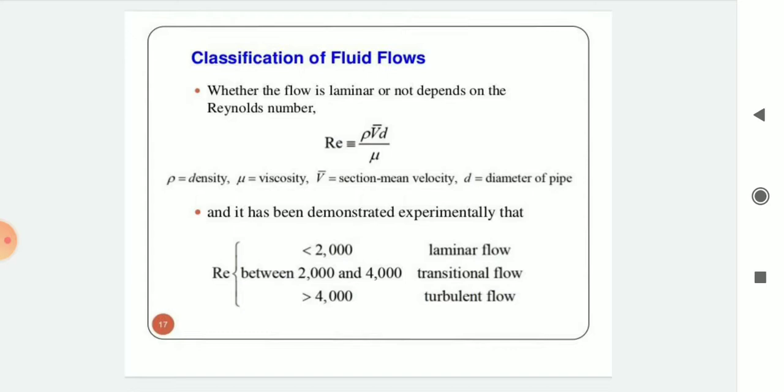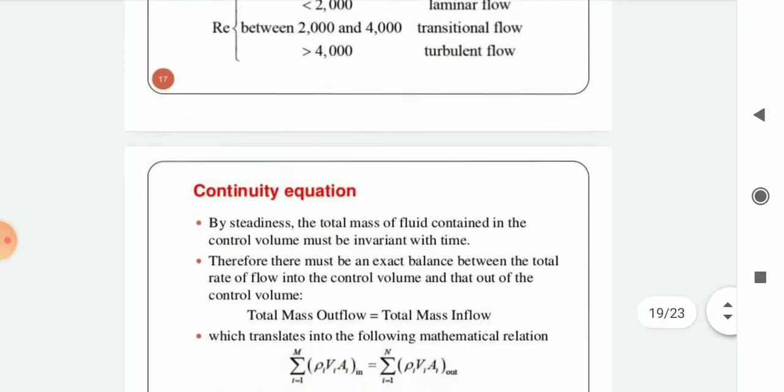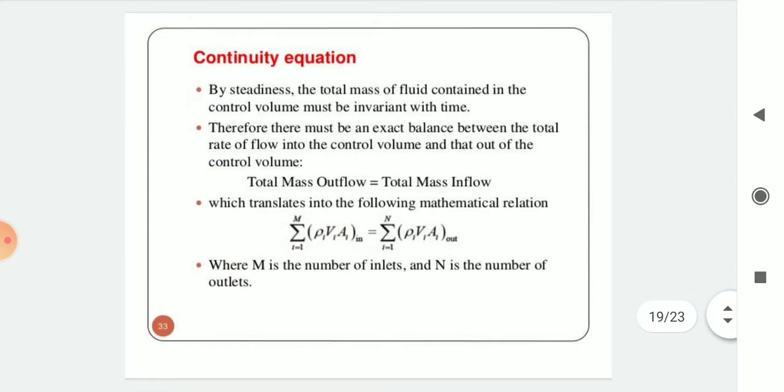Okay. So, a Reynolds number less than 2000 is laminar flow, between 2000 and 4000 is transitional flow, and greater than 4000 is turbulent flow. Okay, these are the types of fluid flows, or the classification of fluid flows. So in the next point, we can start the continuity equation.